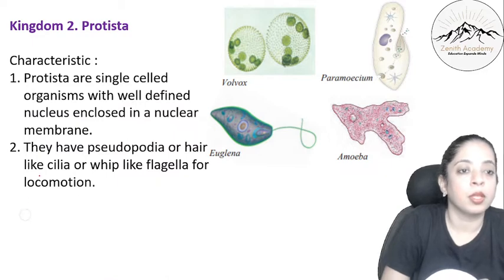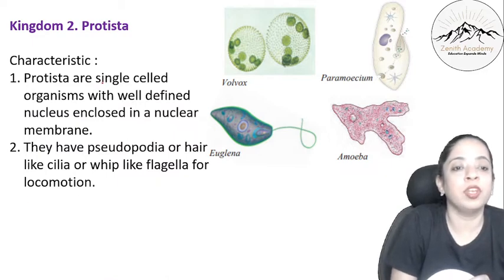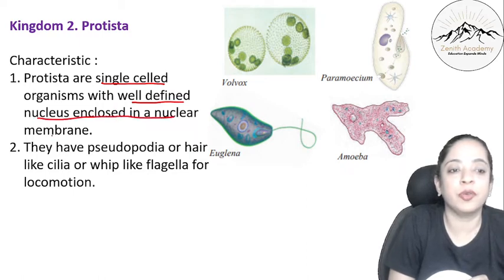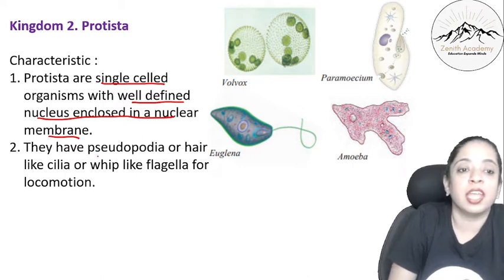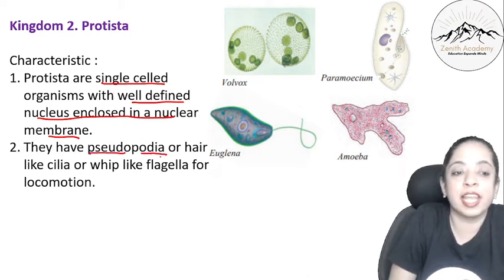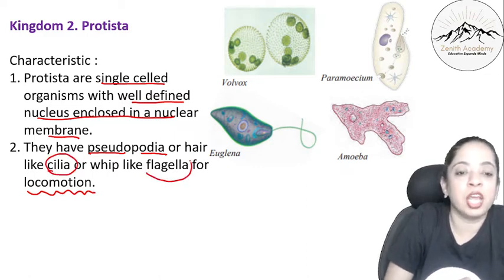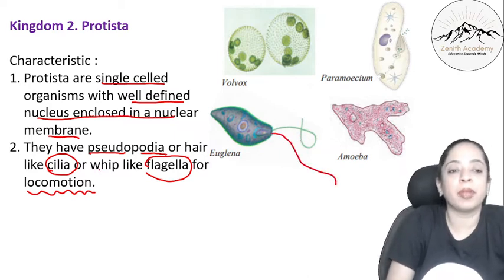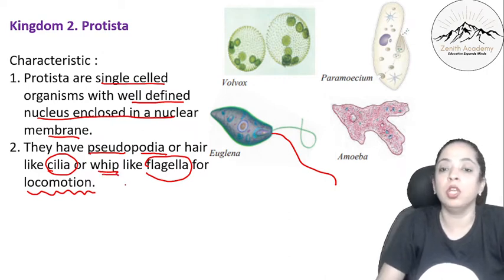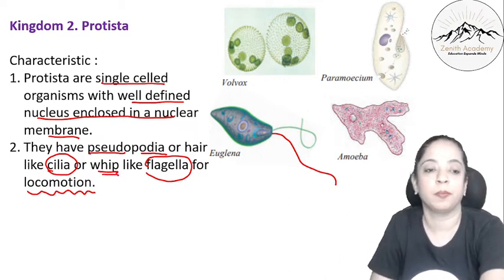So what are the characteristics? How will you learn? Single celled, well-defined nucleus enclosed in a nuclear membrane. So single cell, unicellular. Eukaryotes, they have pseudopodia, false legs for their locomotion. So example, cilia, which are hair-like, and flagella. So this part is known as a flagella. This is a turned one. Flagella is whip-like. Whip means chabuk, for the locomotion, for the movement.